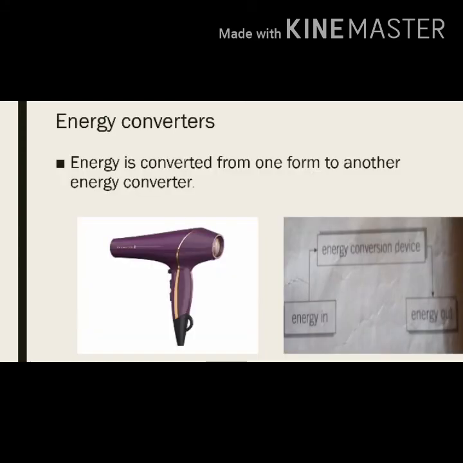Usually energy is converted from one form to another by an energy converter. There are a lot of examples of energy converters, but here we will discuss the example of a hair dryer to explain the term energy converter. To switch on the hair dryer, we need electricity supply. Then electrical energy is converted into thermal energy and sound energy. And this energy chain eventually ends up with energy being wasted as heat which is released into the atmosphere.